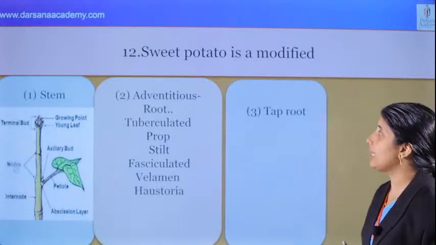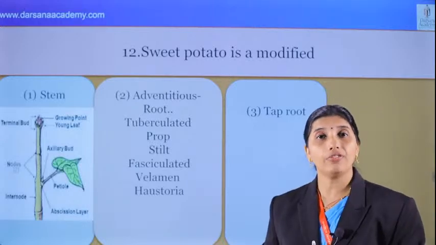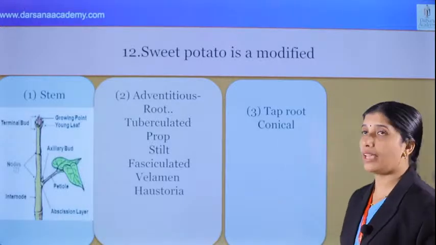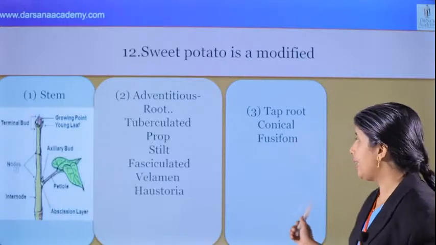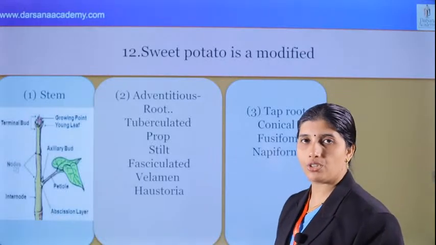Next option. What's the next option? We can see the taproot. Taproot modifications we can see: conical, carrot, CC. Yes, fusiform, radish, FR. Napiform, beetroot, turnip. Very important question for the entrance exam.